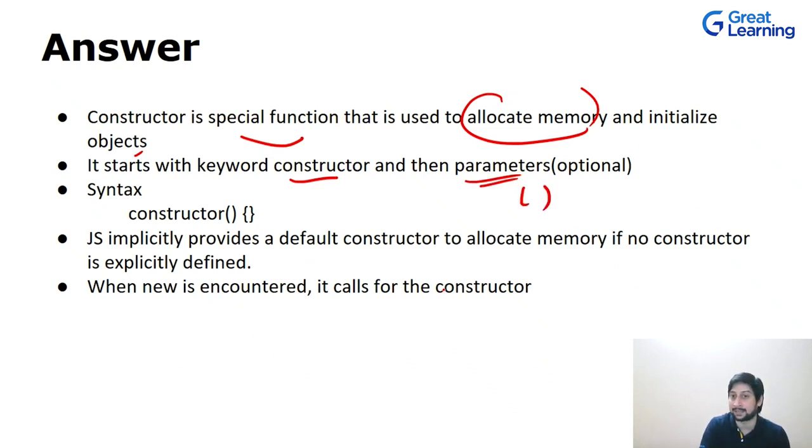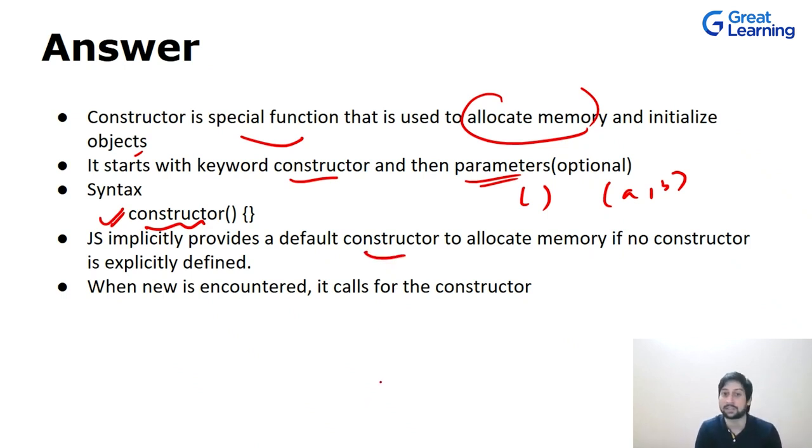So in this case, the parameters will always be optional. You can have the constructor like this, or you can have A and B or roll number, whatever is the case. So you can have parameters as well. The simple syntax is that you will have a constructor which is used to initialize the objects. And JavaScript implicitly provides a default constructor if you are not having one.